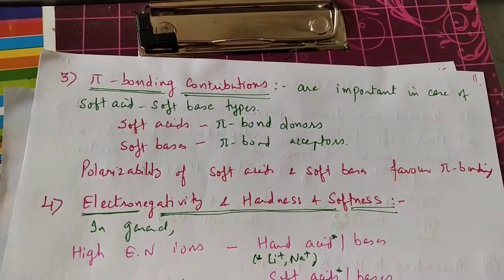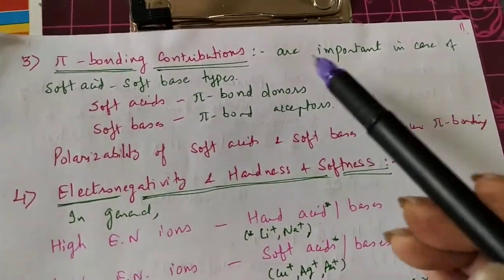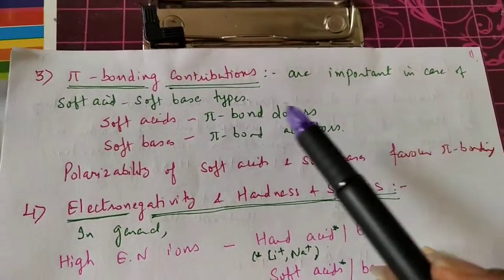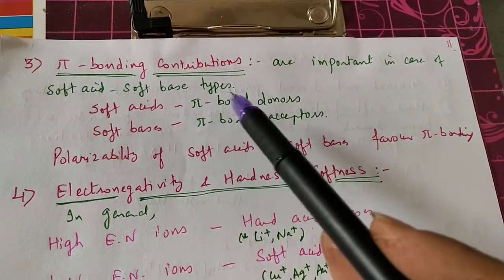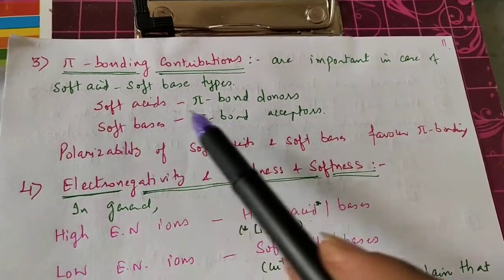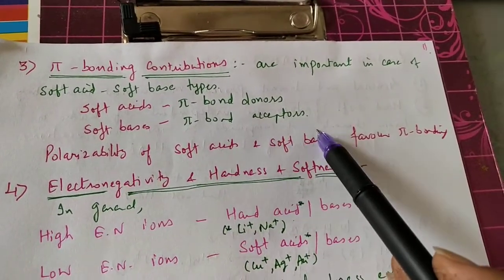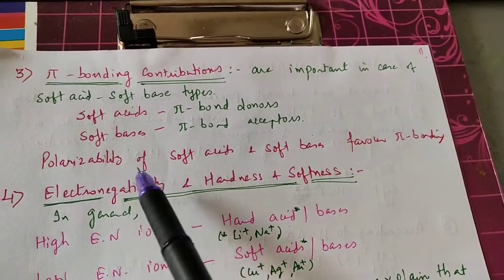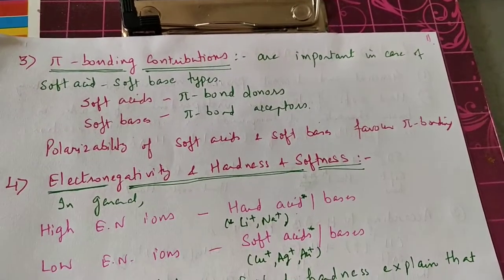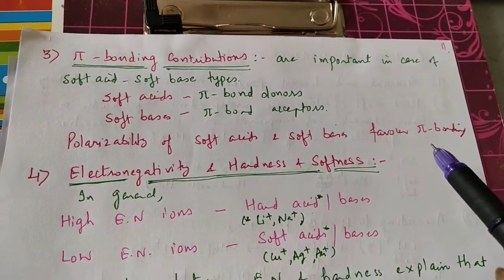The third theory is pi bonding contributions. Pi bonding contributions are important in the case of soft acid, soft base types. The soft acids are pi bond donors, and soft bases are pi bond acceptors. So in their case, the polarizability of soft acids and soft bases favors pi bonding.